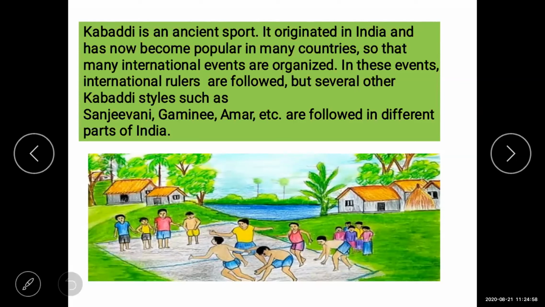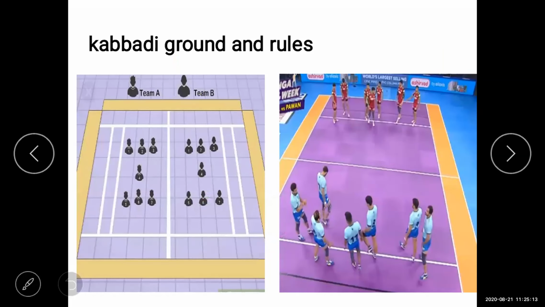There are Kabaddi styles also, such as Sanjeevani, Gamini, Amar, etc. They are some different styles of Kabaddi in different parts of India. So, as I told you, students, this is a Kabaddi match. Kabaddi match grounds and rules. While playing Kabaddi, first the player should have good qualities and know the rules and regulations. They should have team spirit and presence of mind, and strong health is most important.